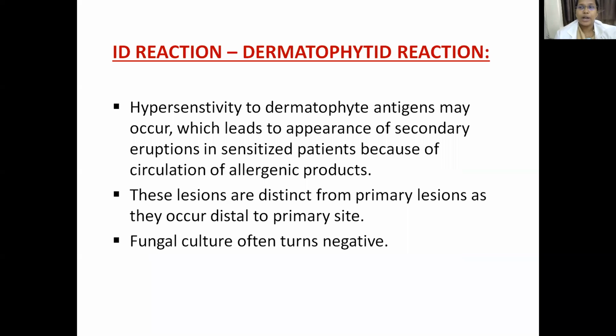Right. The next most important one is id reaction, or you also call it dermatophytid reaction. And to understand it clearly, you can also call it disseminated eczema. What do you understand by dissemination? That is from one side to the other, you call it dissemination. So this is a type of acute dermatitis which develops after days or weeks at skin locations that are very far from the location of your primary site. That you call id reaction.